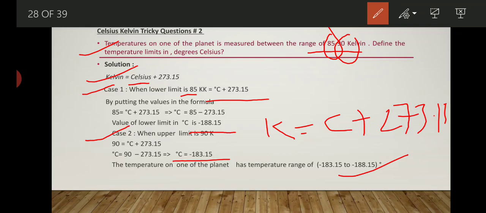So we can say that in the Celsius scale the temperature on one of the planets ranges from minus 183.15 to minus 188.15. Now let's understand more examples.